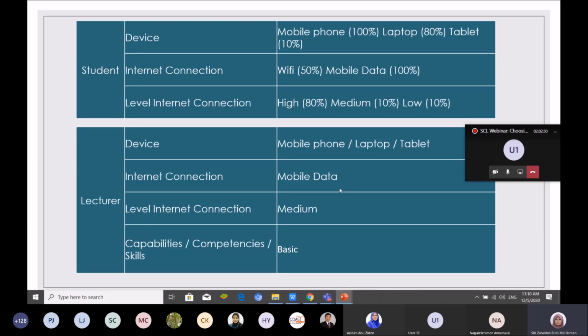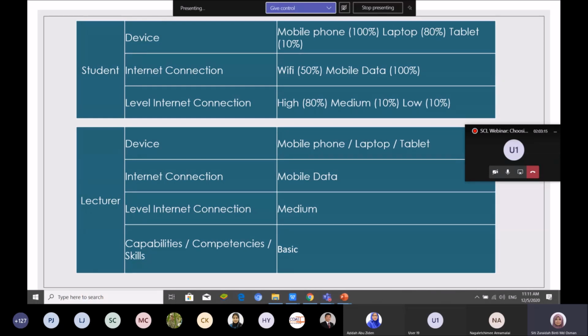This is, for example, the data that I get from a student. And for example, a lecturer. Device: 100% have mobile phones, laptop 80%, tablet 10%. So you know your students have mobile phones 100%.